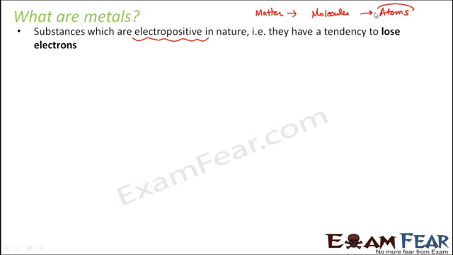And what do we have inside an atom? Inside the atom we have three types of particles: protons, neutrons and electrons. Protons are the positively charged particles, electrons are the negatively charged particles and neutrons are neutral.